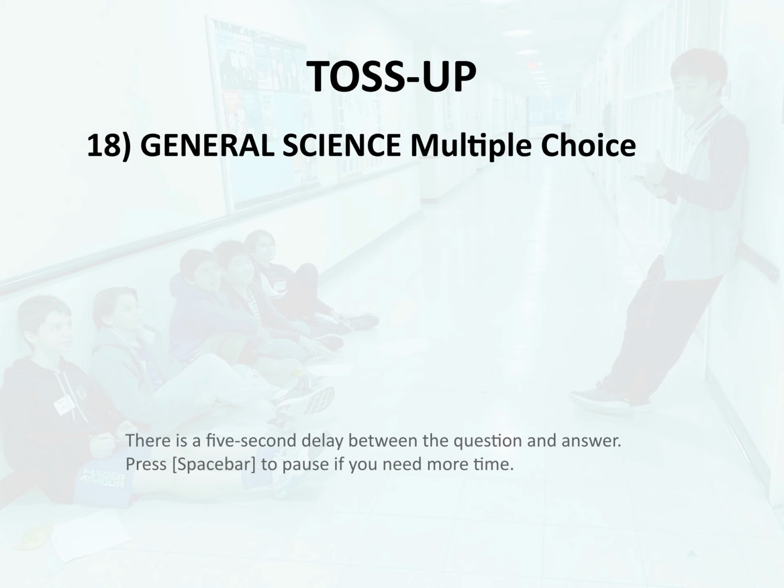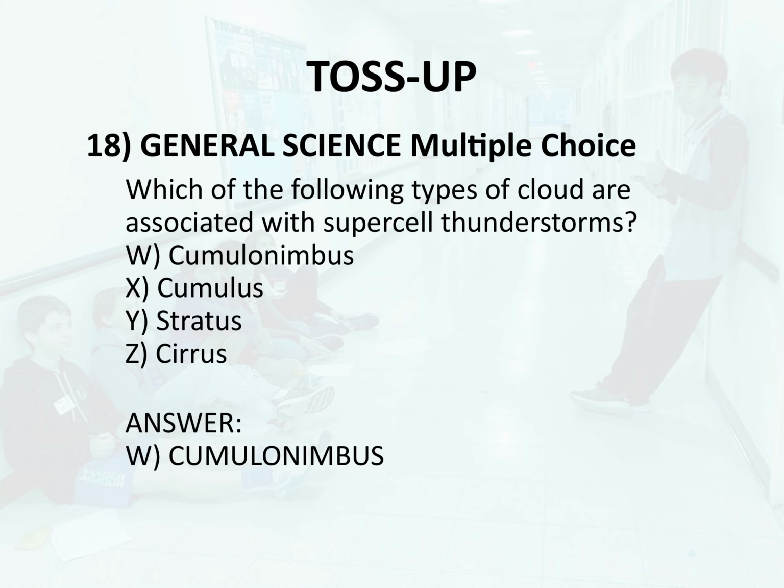Toss-up 18. General science. Multiple choice. Which of the following types of cloud are associated with supercell thunderstorms? W. Cumulonimbus. X. Cumulus. Y. Stratus. Z. Cirrus. Answer. W. Cumulonimbus.